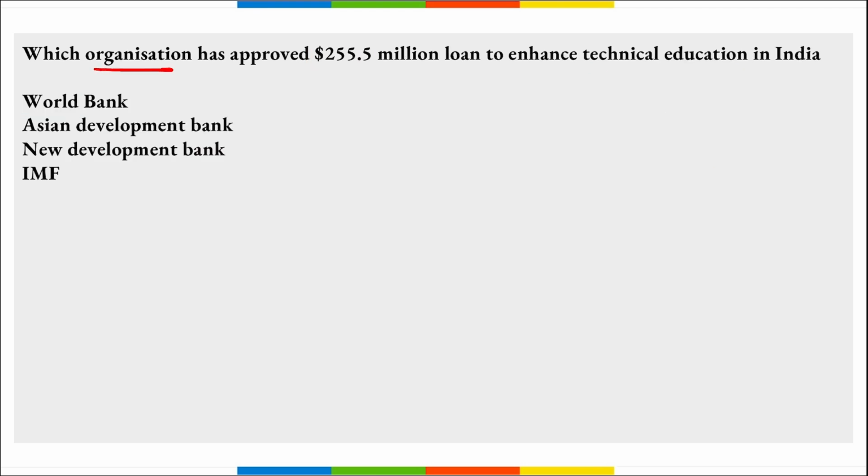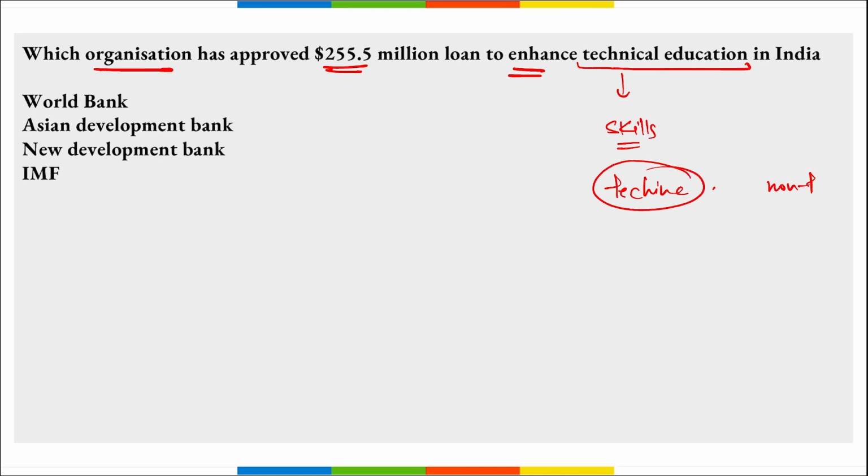Next is, which organization has approved $255.5 million loan to enhance the technical education in India? Technical education is basically to provide skills to the individual youth that are currently in demand, right? Basically two types of skills are there. One is your technical and that is non-technical. Technical skills can be also of two types, that comes into the computer market or computer science related, or anything that is related to digital and commerce. Correct? And second comes your industrial skills.